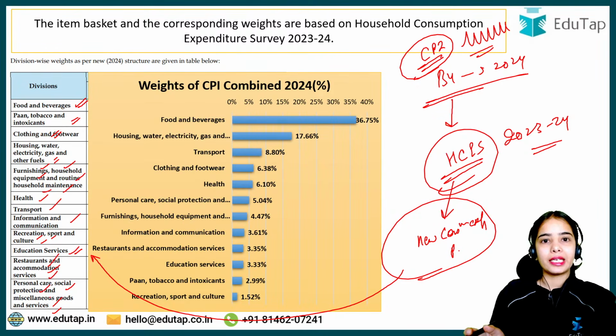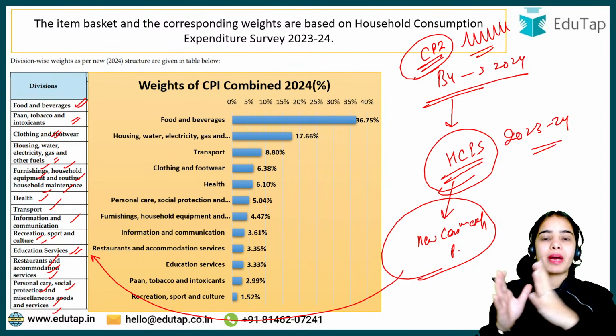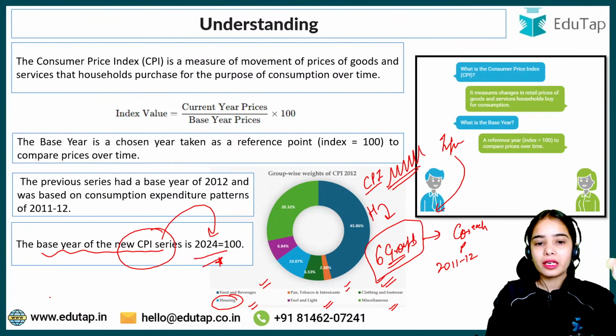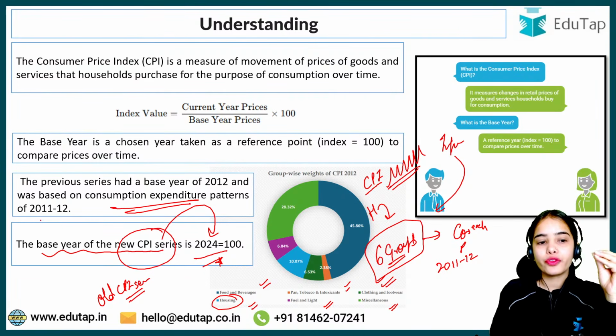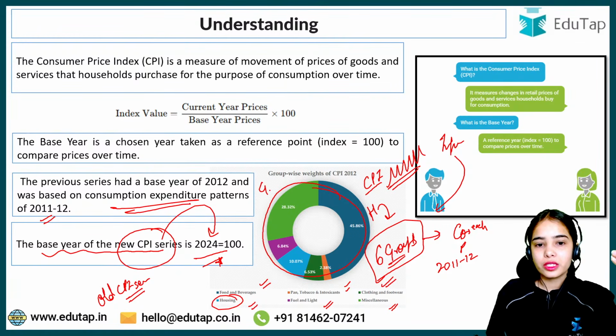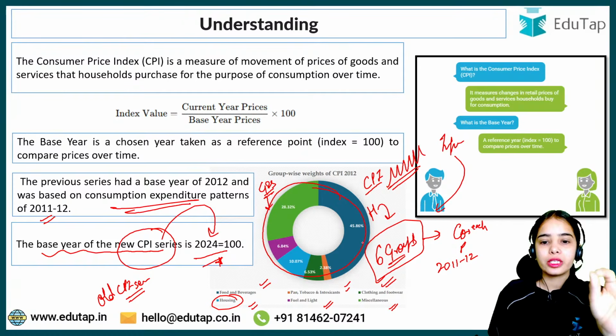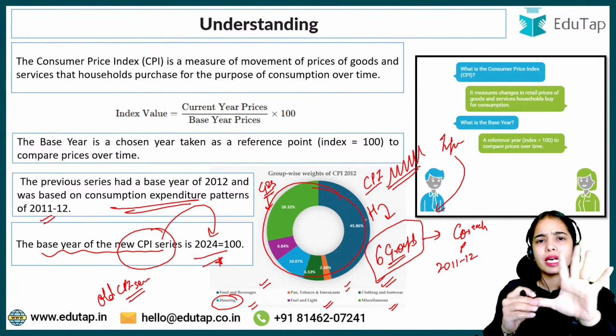So this is the idea, that now the consumption patterns have changed. Before, the old CPI series was dependent upon the consumption expenditure patterns of 2011-2012, where the goods and services on which the consumption was happening was considered to be these 6 groups: clothing, footwear, housing, food and beverages, pan, tobacco, intoxicant, and miscellaneous, that is other services.